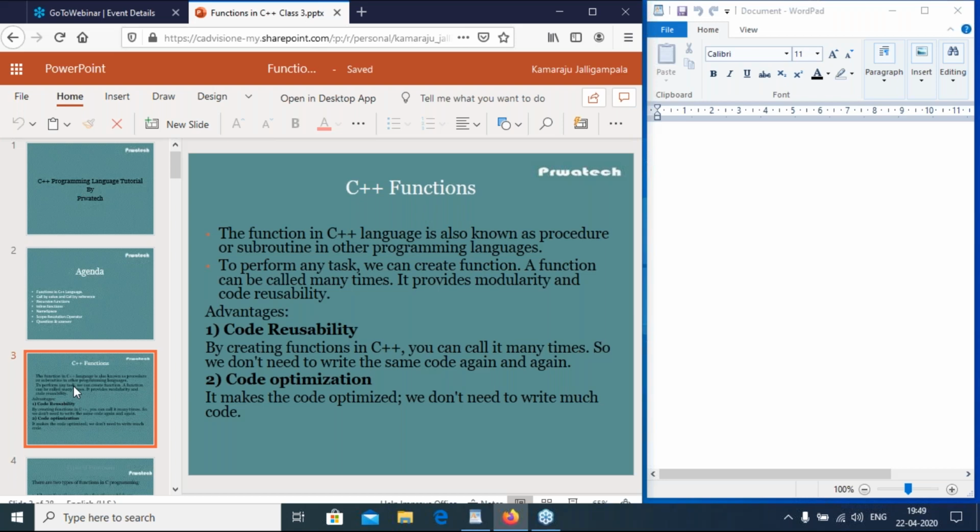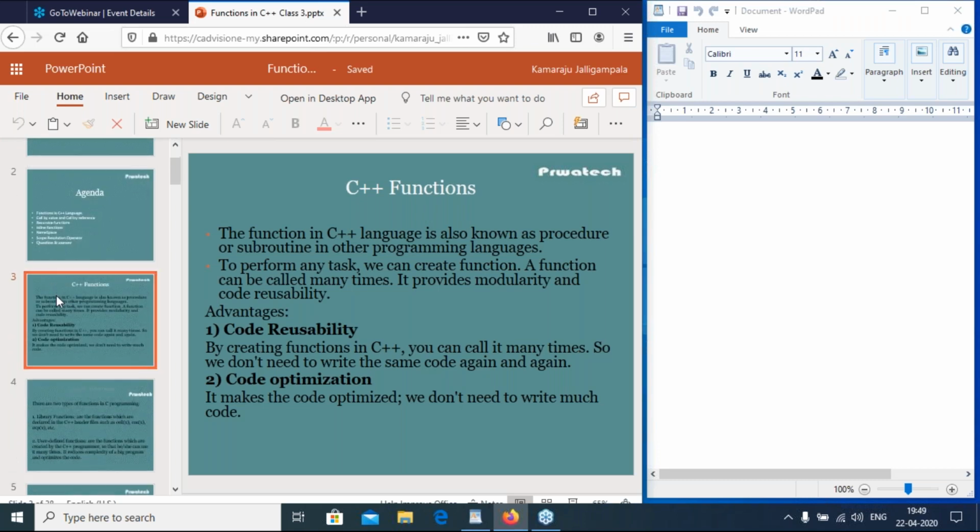What are the advantages? Code reusability. By creating functions in C++, you can call it many times, so we don't need to write the same code again and again. Next, second advantage, code optimization. If you write one function and it is called again and again, that is code optimization. It makes the code optimized. We don't need to write much code.